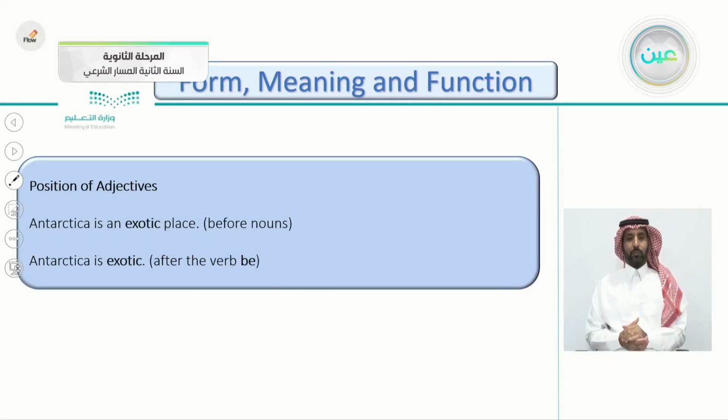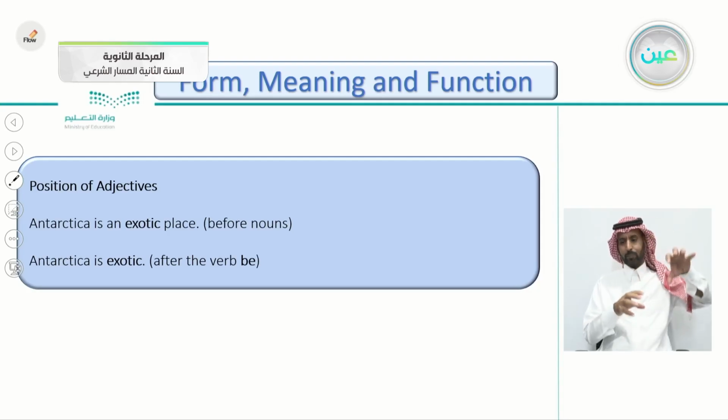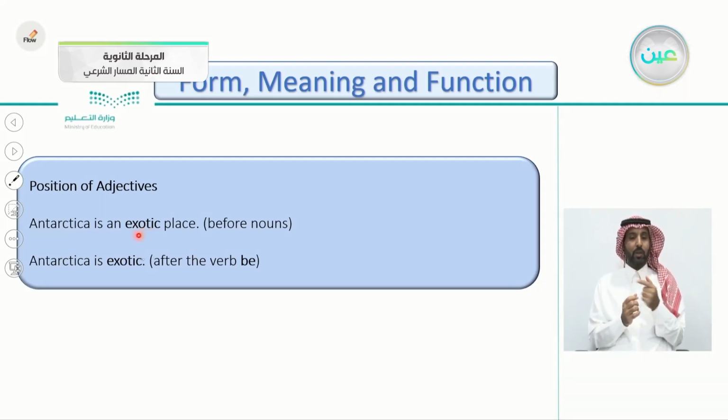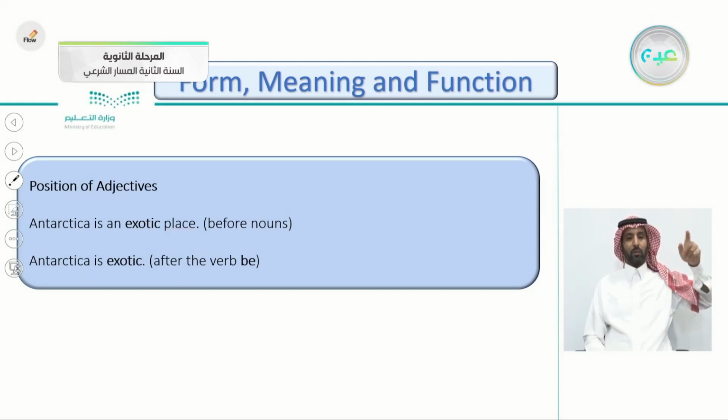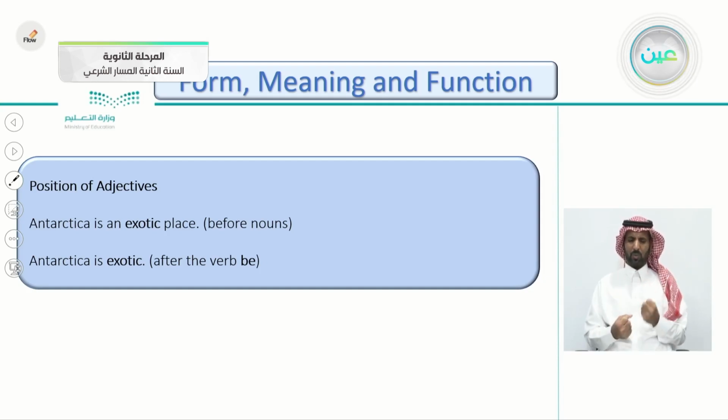Next, the position of adjectives. Is it before or after a word? Let's see together. Antarctica is an exotic place. The adjective here is before the noun. You can notice here the adjective exotic before place, before the noun. So we are describing the place as an exotic place.